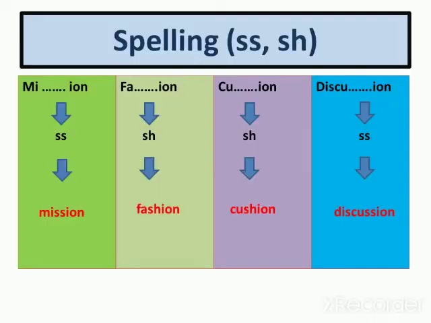Now, according to spelling, we have double S that we pronounce as ish. Look here, mission. Miss, where is the SH? No. Here, in mission, double S we pronounce as ish. Fashion, caution, discussion. Where is the SH here? Double S we pronounce as ish, as in the following examples: mission, fashion, caution, discussion.